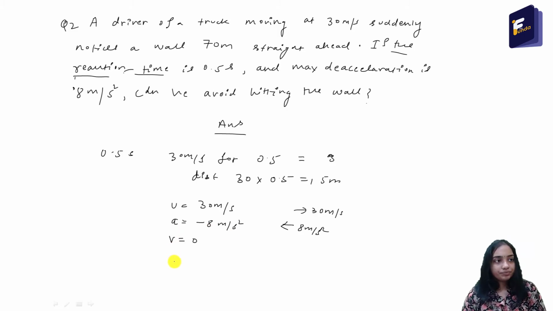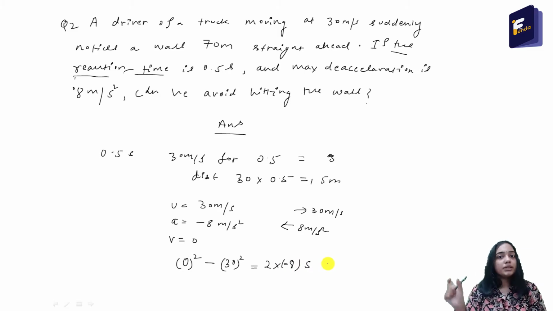So it is v square minus u square equal to 2as. V square is 0, so 0 square minus u square, that is 30 meter per second squared, is equal to 2 into a, which is minus 8, into s. S is the displacement. Here the displacement and distance are the same because it is moving in the same direction in a straight line.